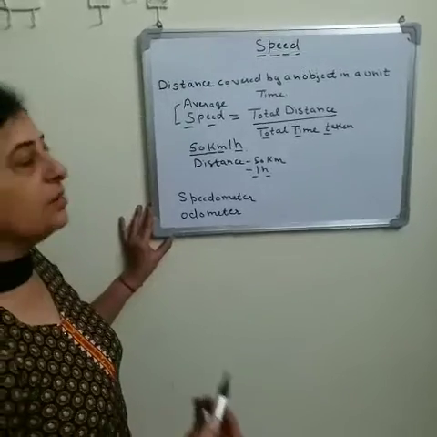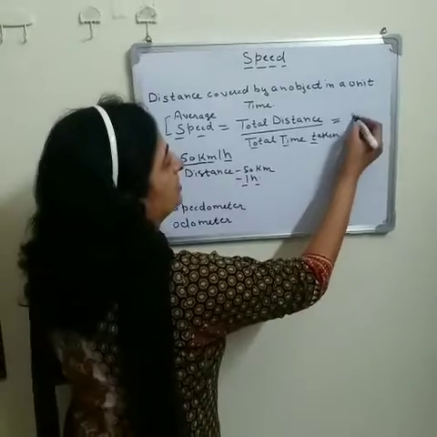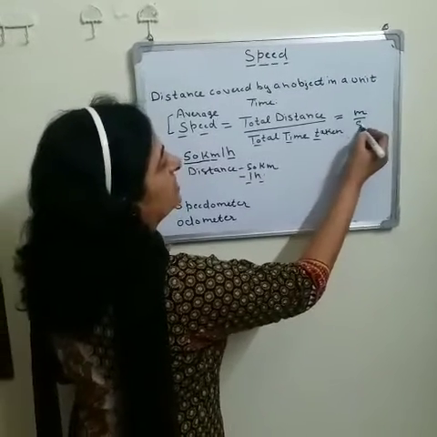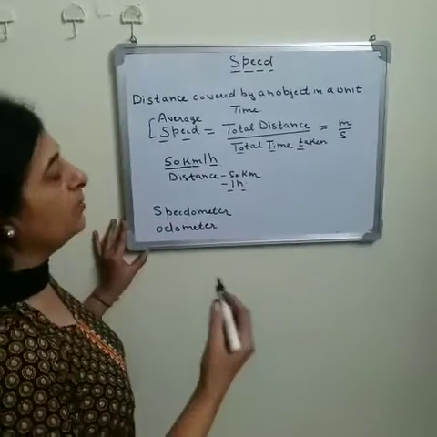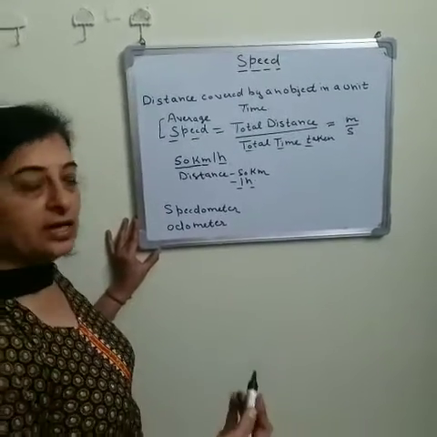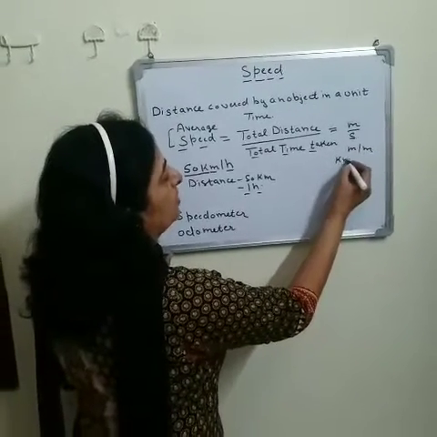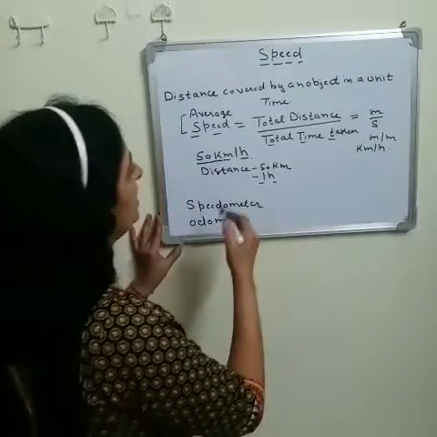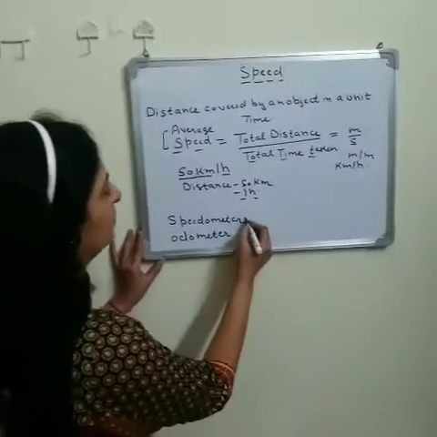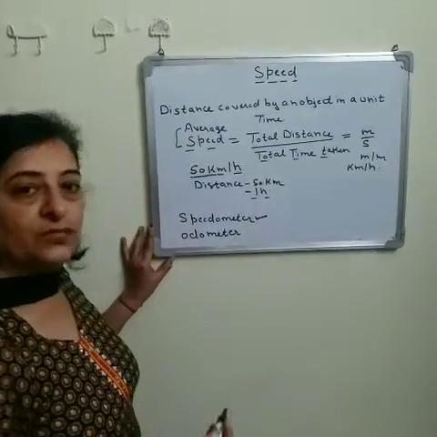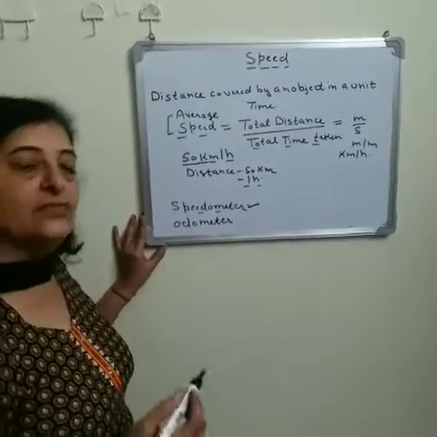So if we talk about the basic unit of distance, it is the meter, and the basic unit of time is the second. So the basic unit of speed is meter per second. But we can change this according to our need. For example, it can be meter per minute or kilometer per hour. And the speed of any vehicle we can calculate with the help of the speedometer. So with the help of a speedometer, we can easily find the speed of any vehicle.